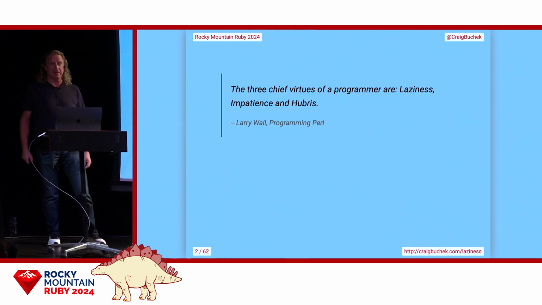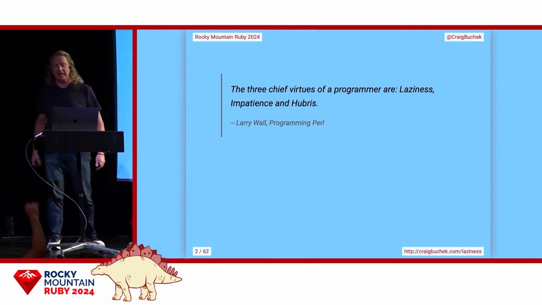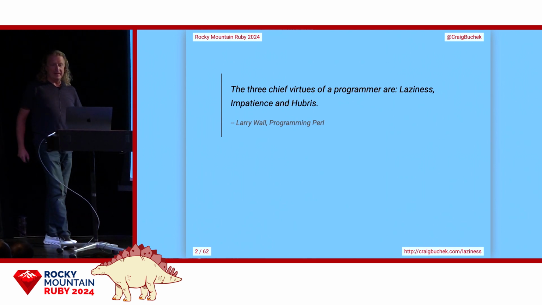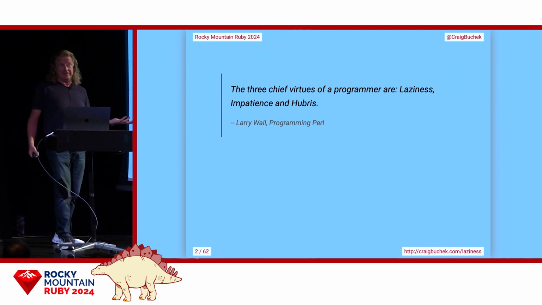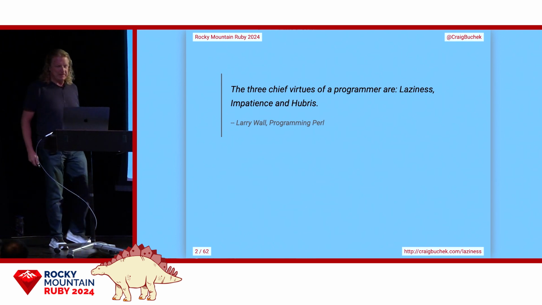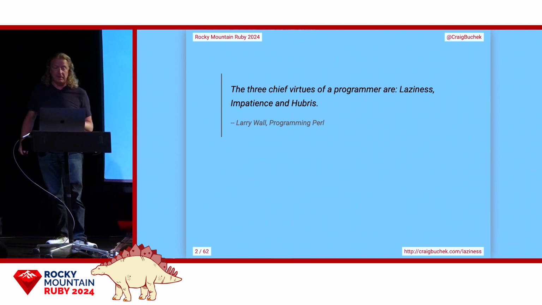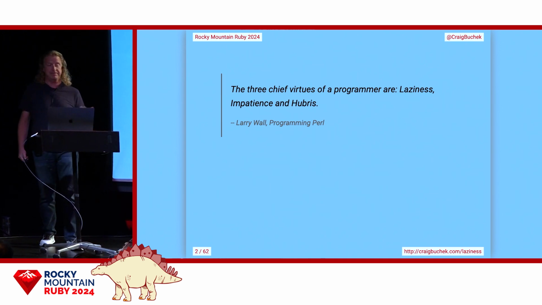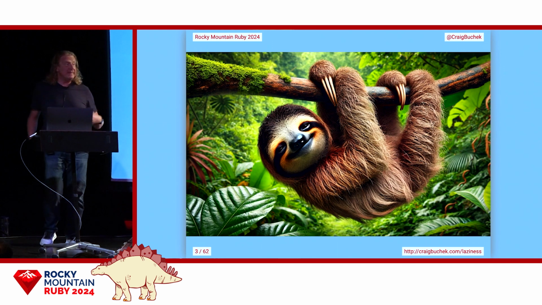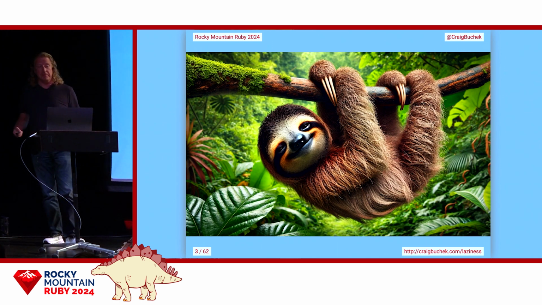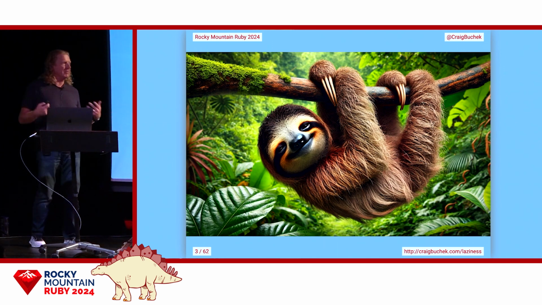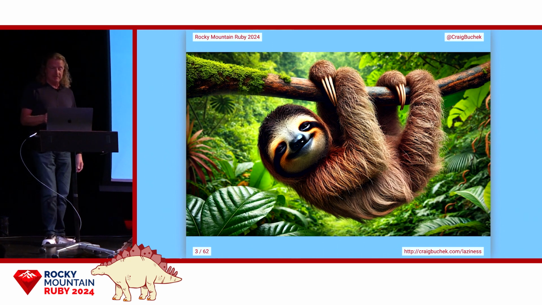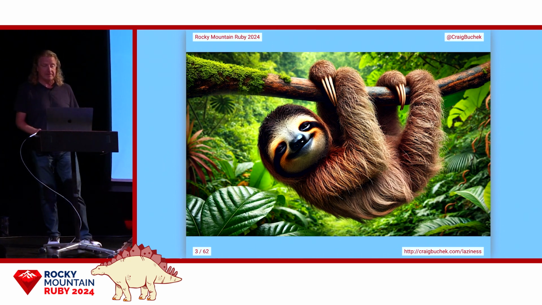Who knows who Larry Wall is? All right. Larry Wall is the creator of Perl and the language formerly known as Perl 6, Raku. So this is a quote from him. The three chief virtues of a programmer are laziness, impatience, and hubris. I identify with Larry's description. My wife's therapist says I'm a sloth, and I've embraced that label. So we have a few sloths around the house.